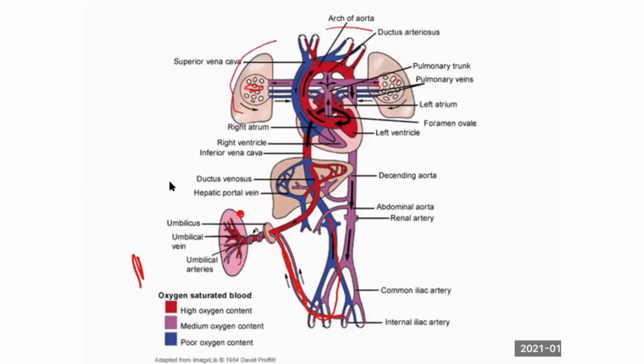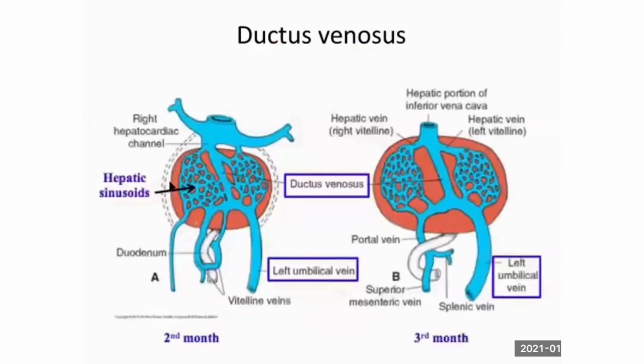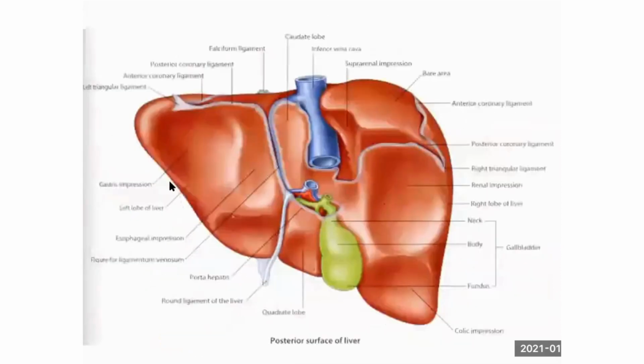So again, it is shunting of the blood from right atrium, right ventricle, left atrium and left ventricle, am I right? It is not going into the right lung or left lung. So it is going towards which organ? Liver. So remember this, ductus venosum. I think on that day we were discussing ligamentum venosum. Am I right? This area you remember?